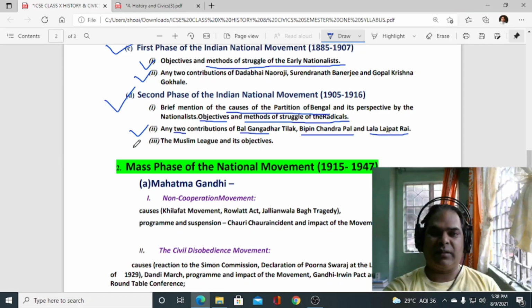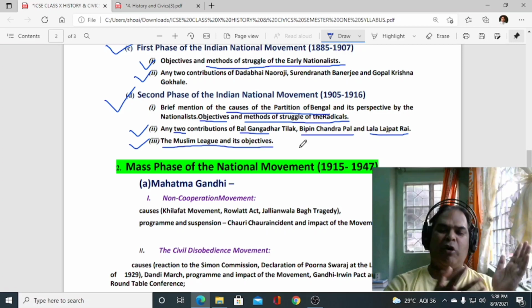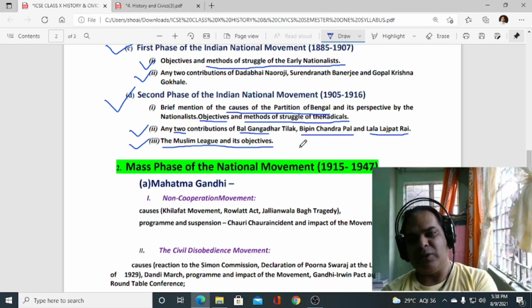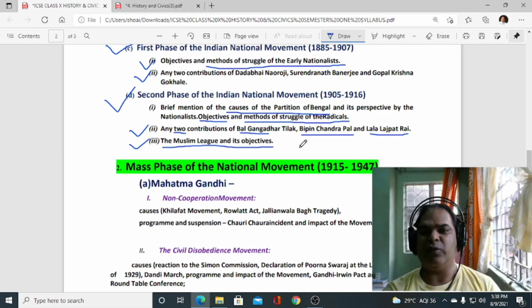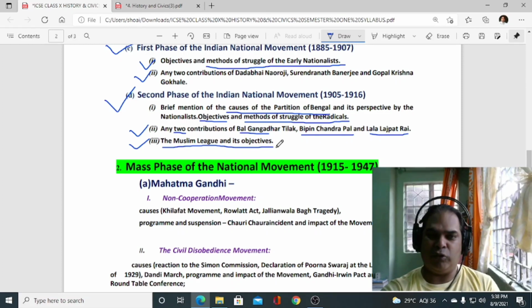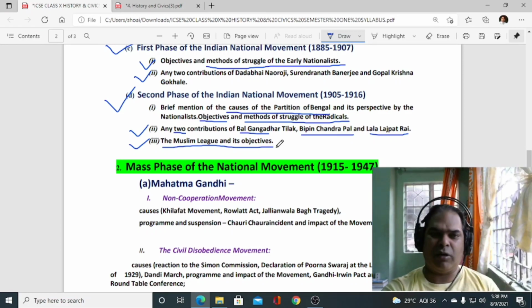And the third one, okay, then the last one from the first unit of history, you have to study about Muslim League. Okay, here we don't have to study about the causes, events, when was Muslim League formed, and the objectives of the Muslim League. Okay, if you want to go through it for general information, you can go through the causes of the formation of Muslim League, who formed the Muslim League. Okay, and then the 3 or 4 objectives of Muslim League we have to go through. A very small Lucknow Pact, then Lucknow Pact and all these things are not at all required.